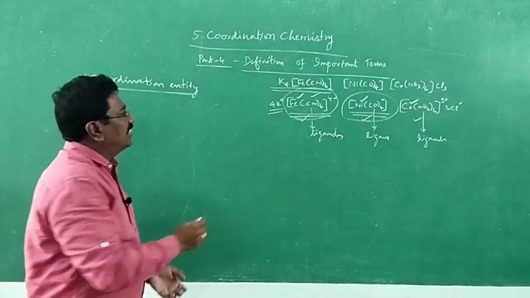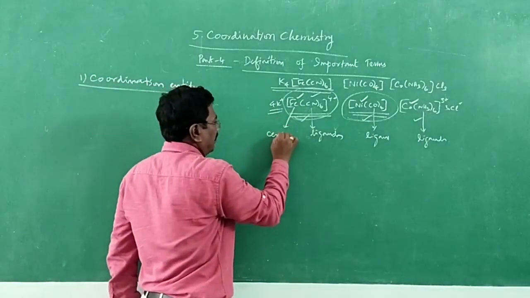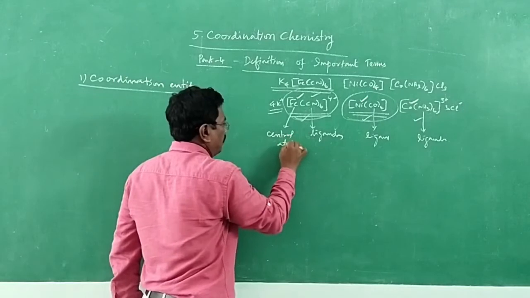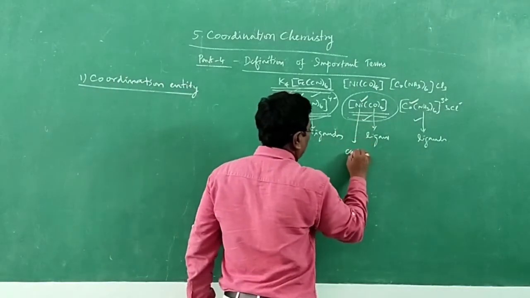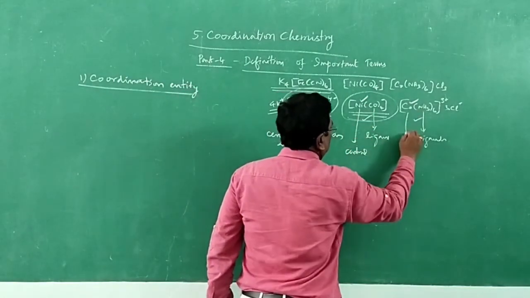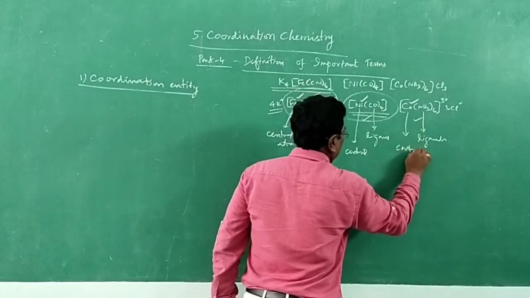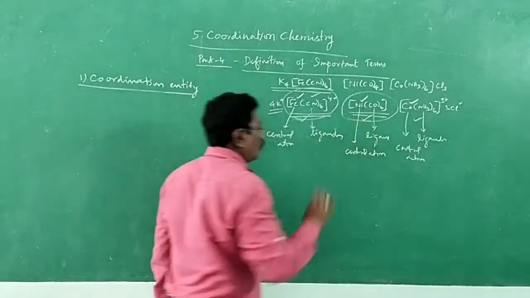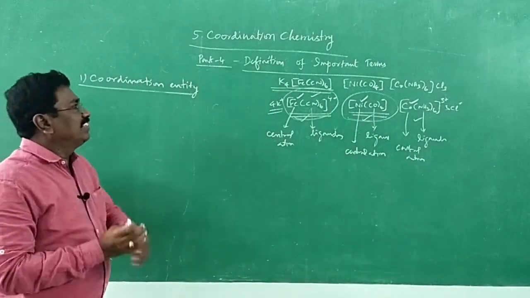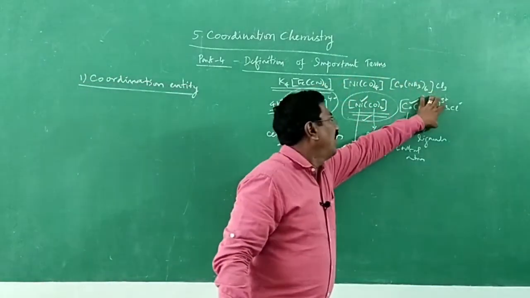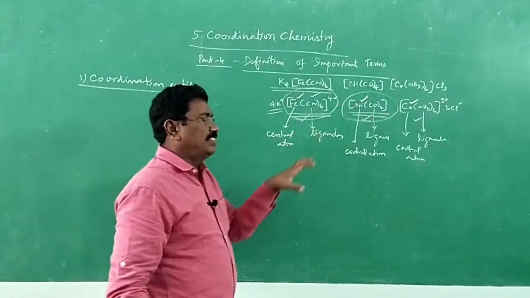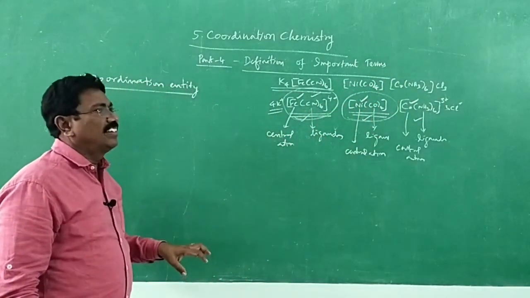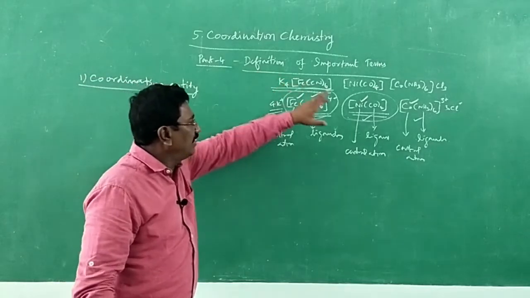So, what is the central atom? It is the central atom. The coordination entity is an ion or a neutral molecule composed of a central metal atom or ion.